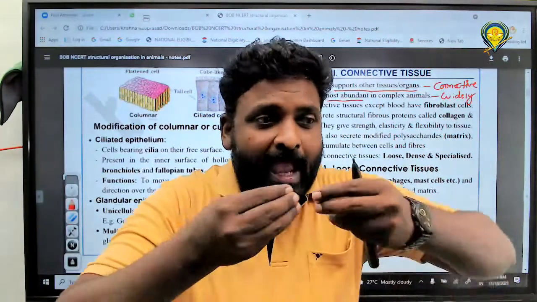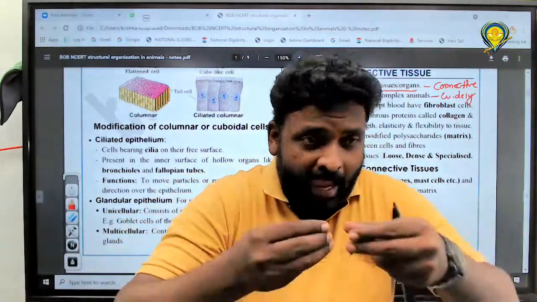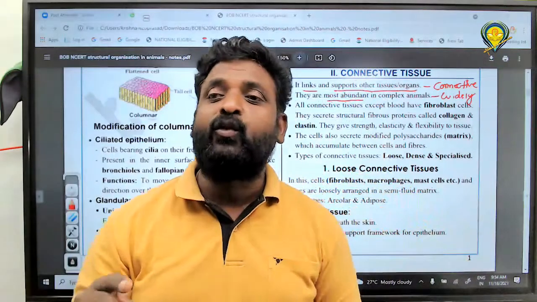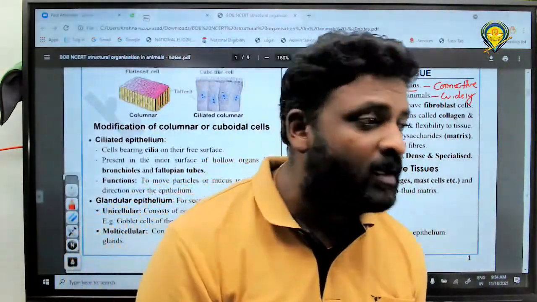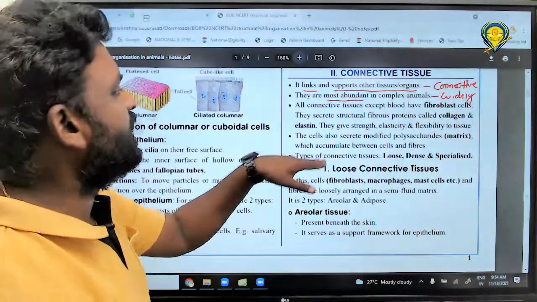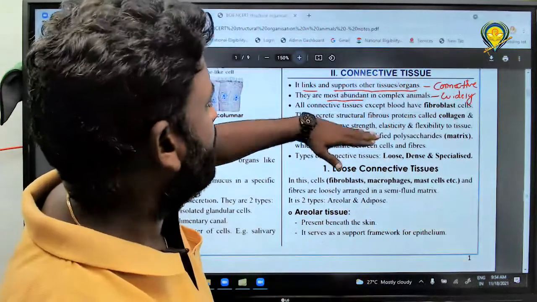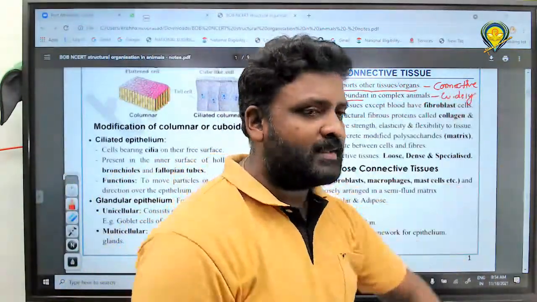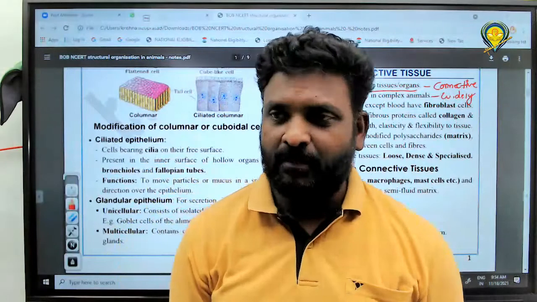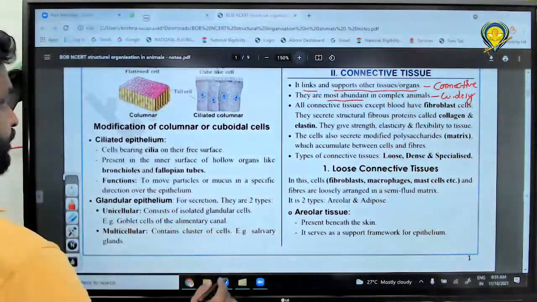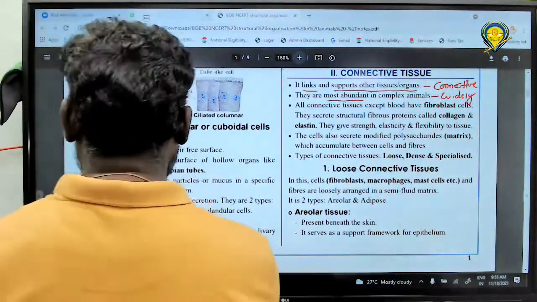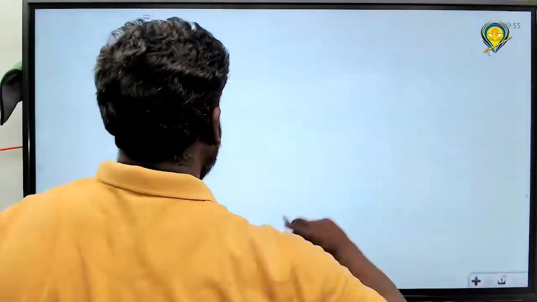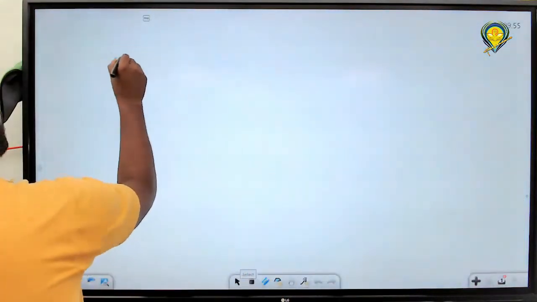And some of them give elasticity, and some of them flexibility also. But the major one here, definitely, is the fibroblast secretion called collagen fibers, right? I will write it here. Please write it.